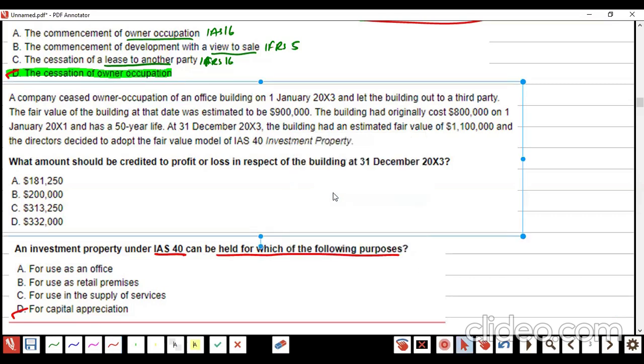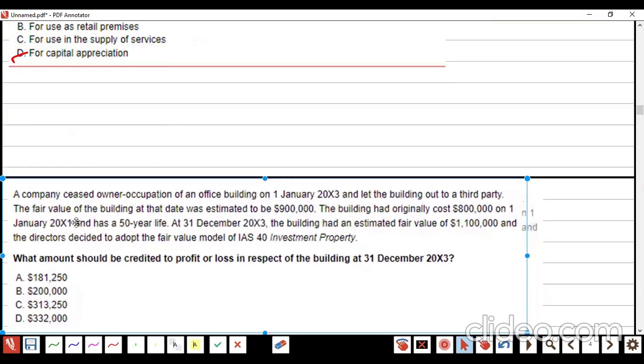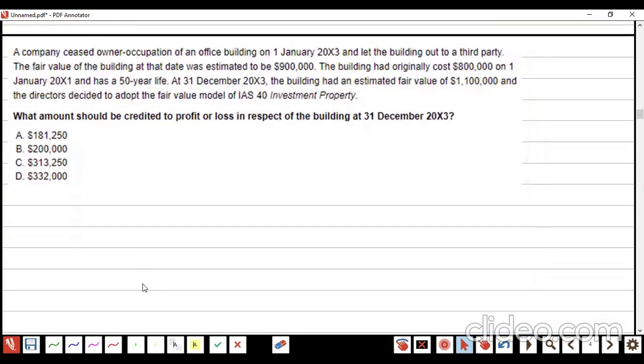Now we have a calculation question. Here it is. Just we are going to read it. What amount should be credited to the profit and loss? With the requirement I understood, it is a building and profit and loss, so definitely it is IS 40 fair value model. A company ceases owner occupation. This is a case of transfer from IS 16 to 40, so the rules are going to apply.